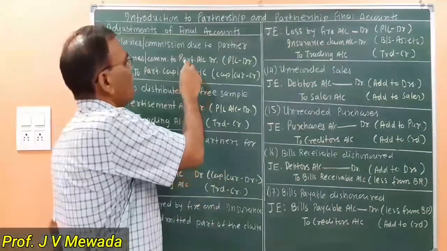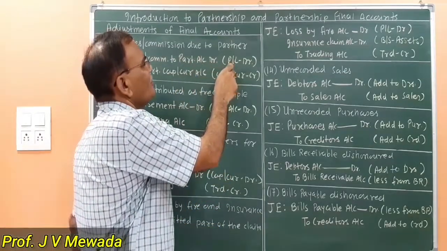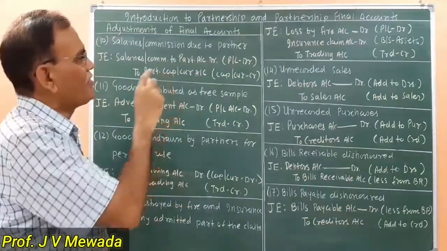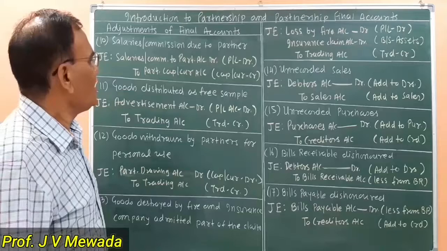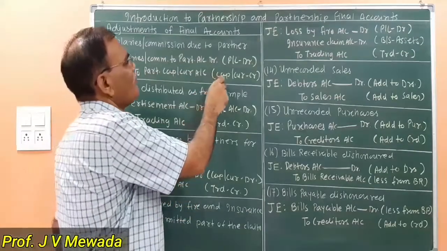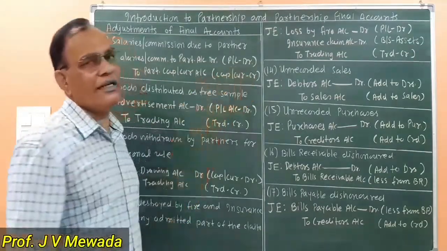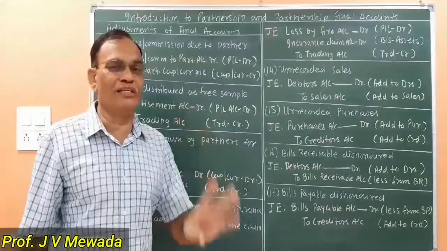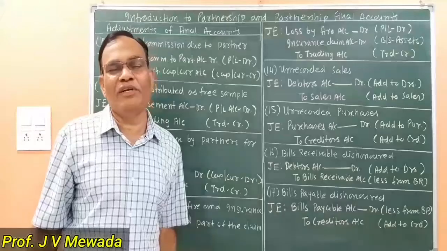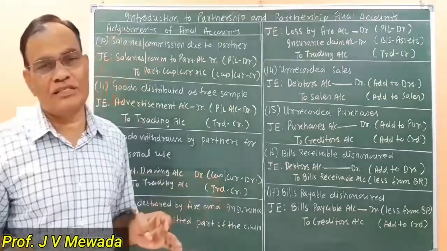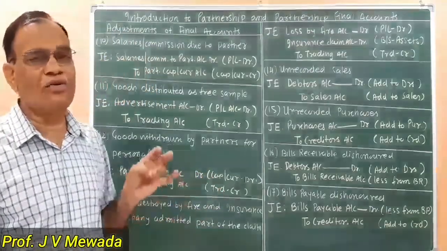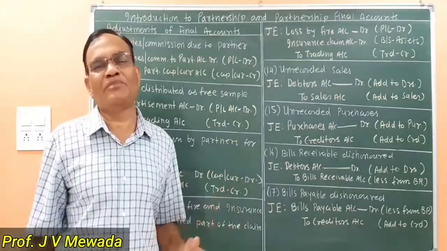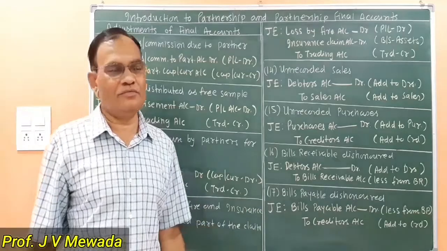Now, salary to partner or commission to partner is debited to profit and loss account. We are recording in the debit side of profit and loss account, and the second effect is capital or current account is credited. So the last four adjustments, interest on capital, interest on drawings, interest on partner's loan, and salary or commission to partner, these four adjustments are related to partner.